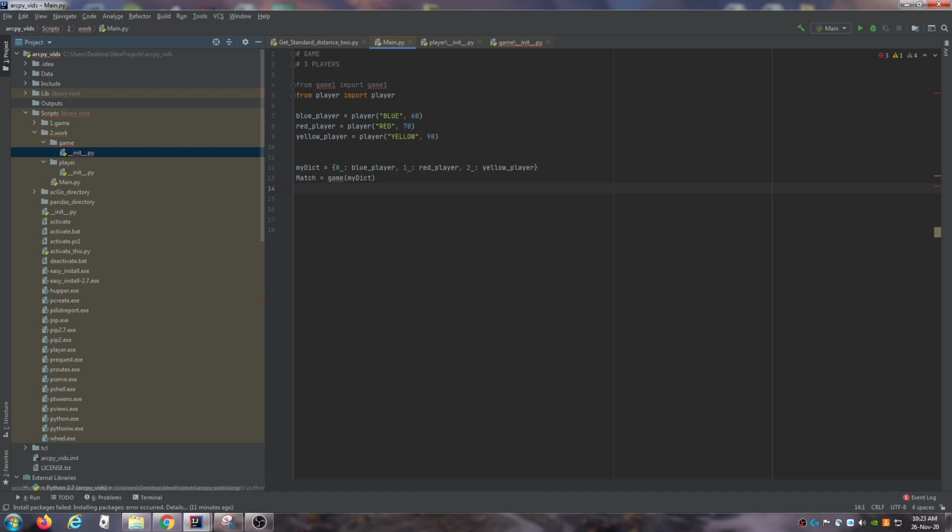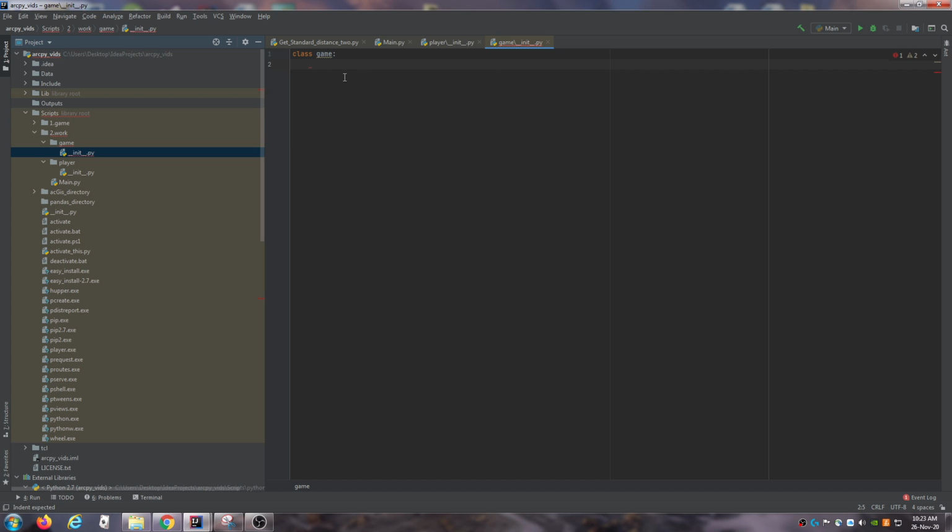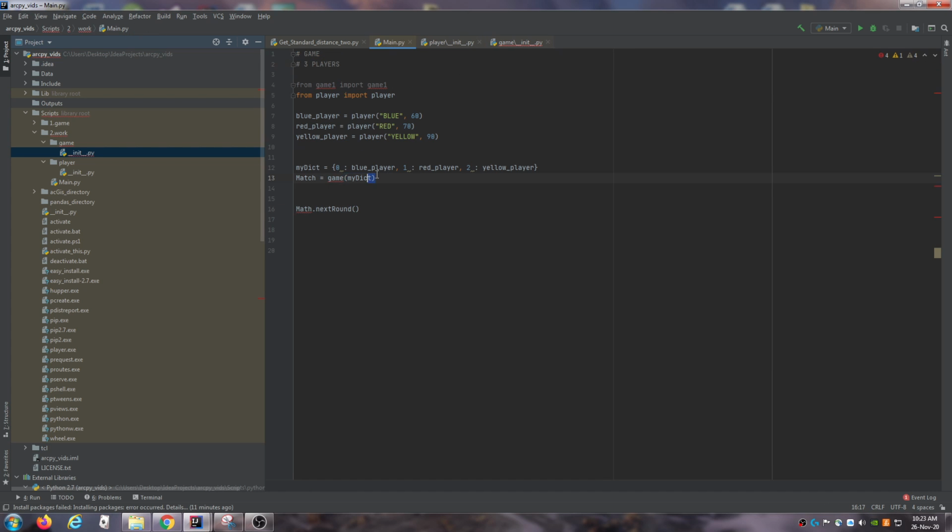And then we're just going to use the class's method, which we haven't made yet, and call match.nextRound, and this will be the actual thing to constantly cycle through. So this bit here will make sense. I'm going to do it right now, and then I'll do this later.